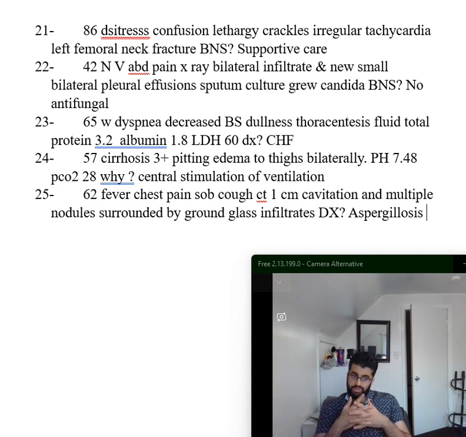And then you treat it with what? Voriconazole and a reduction of immunosuppressive regimen. You do surgery as well if needed. So it's a good idea to involve pulmonary as well. Okay.